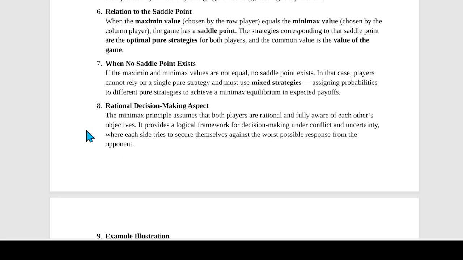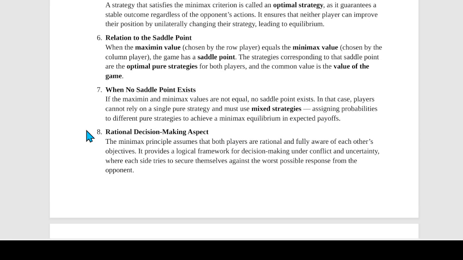What happens when there is a saddle point or when there isn't? If the maximin value is equal to the minimax value, a saddle point exists. Optimal strategies are pure strategies for both players. This value becomes the value of the game. ठीक है. Under the scenario where a saddle point does not exist, pure strategy के rules break हो जाते हैं and players will have to resort to mixed strategies.